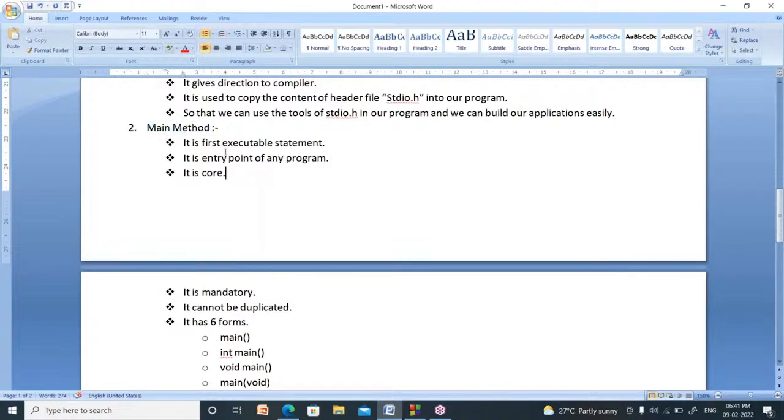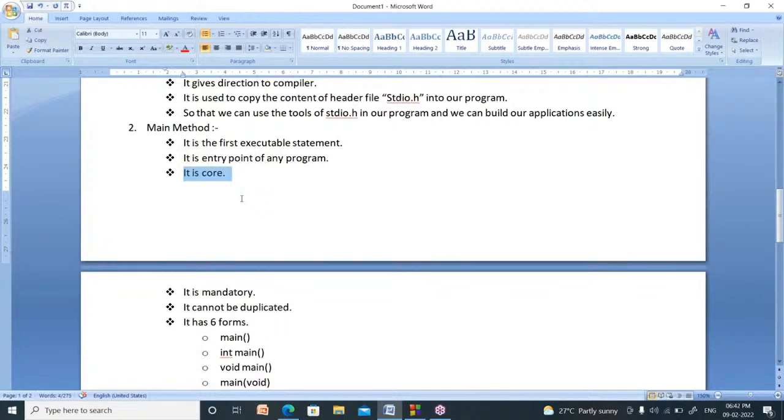What is the main method? It is the first executable statement. You should be in a position to answer this question, because in all the programs you use the main method. Without the main method, you cannot build a C program. So you should know what main is. It is the first executable. It is the entry point of any program. Your program will be executed from the main method only. So it is the entry point.